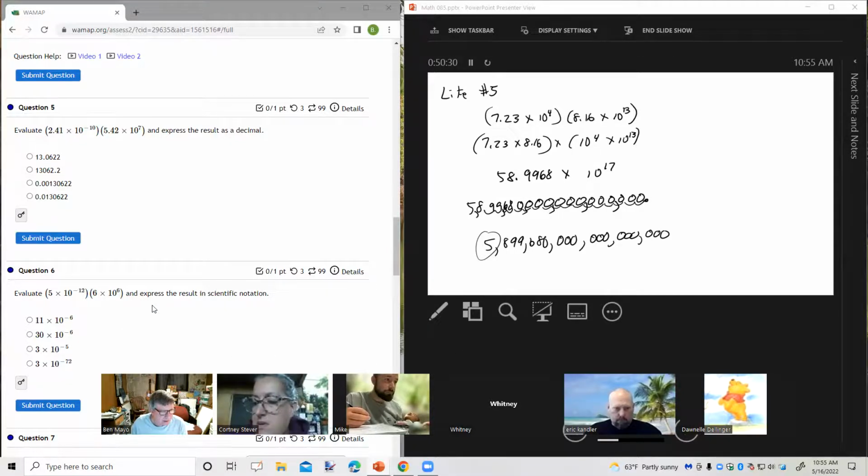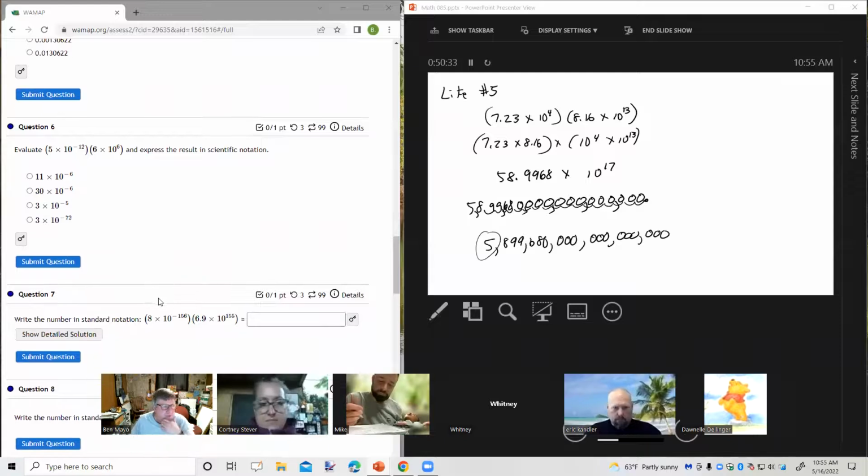Evaluate. Let's take a look at one like number 6. Just for a minute, let's look at the actual problem number 6. Express the result in scientific notation. Can you already see that the first two answers could not be correct because they're not in scientific notation? Okay.